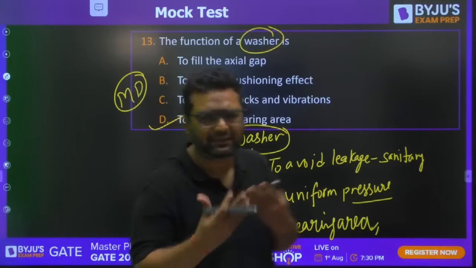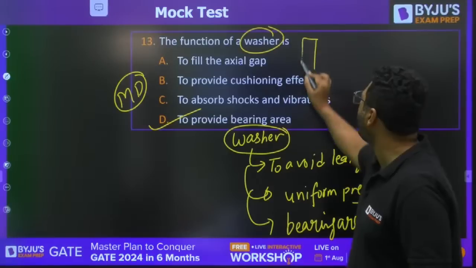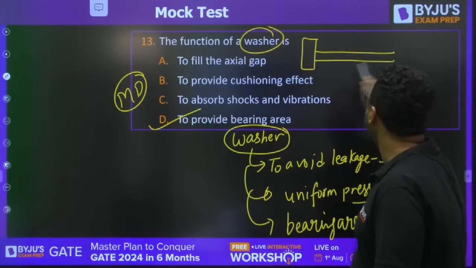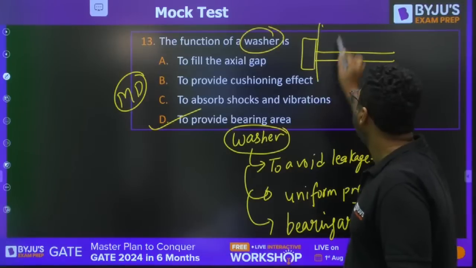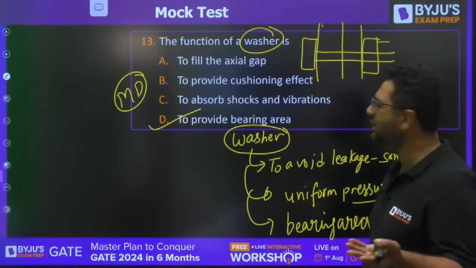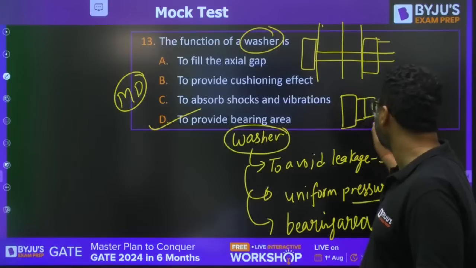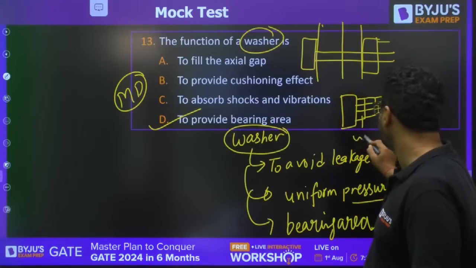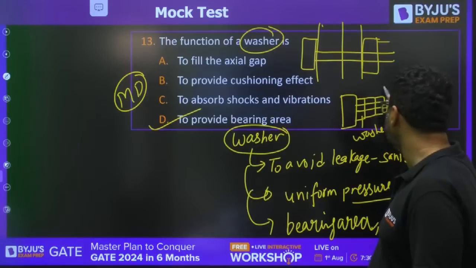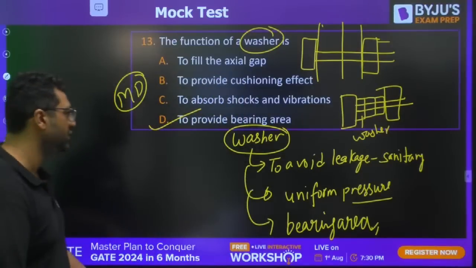Why would we fill the axial gap with it? The axial gap does not need to be filled. If you have a bolt, and plate 1, plate 2, you can have the nut here. Why would axial gap filling be required? So we put the washer here, on these plates, for the uniform distribution of pressure, and then the nut. So the washer is provided for uniform distribution of pressure.